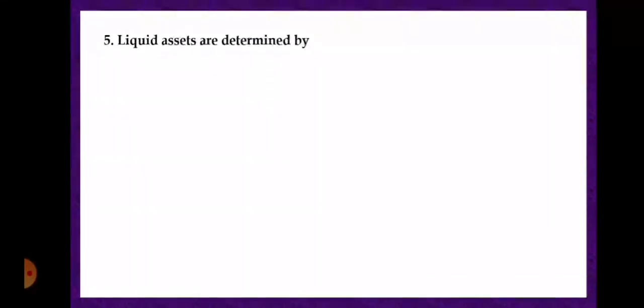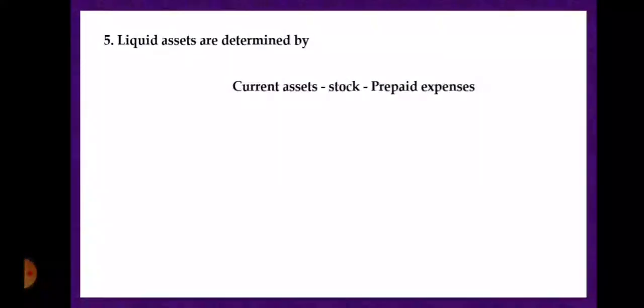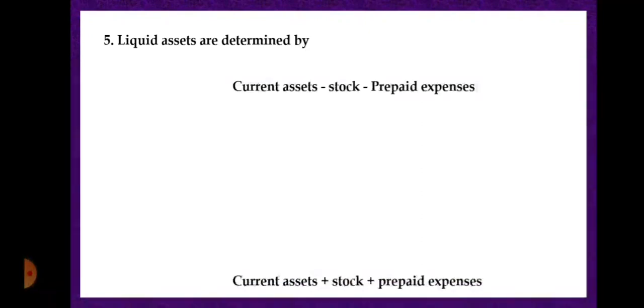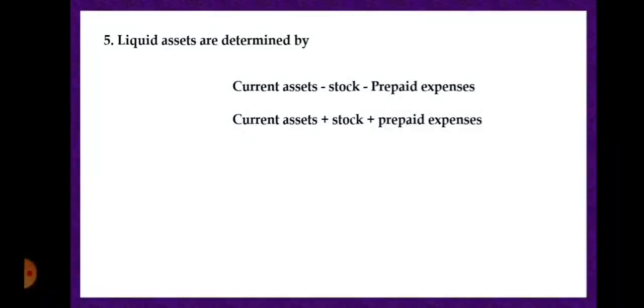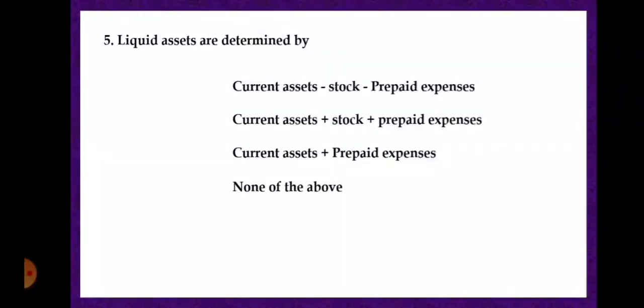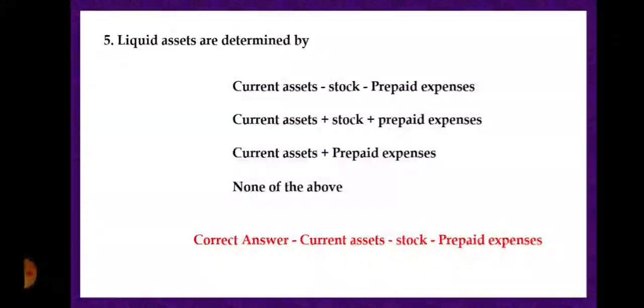Next, liquid assets are determined by number 1 current assets minus stock minus prepaid expenses, number 2 current assets plus stock and plus prepaid expenses, option 3 current assets plus prepaid expenses, and option 4 none of the above. And the correct answer is current assets minus stock minus prepaid expenses.